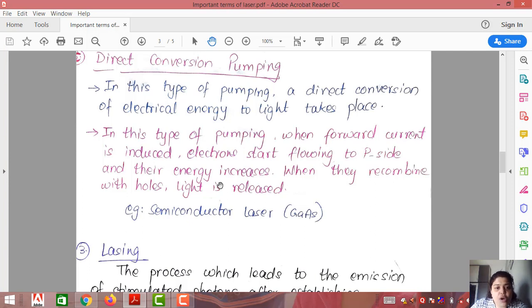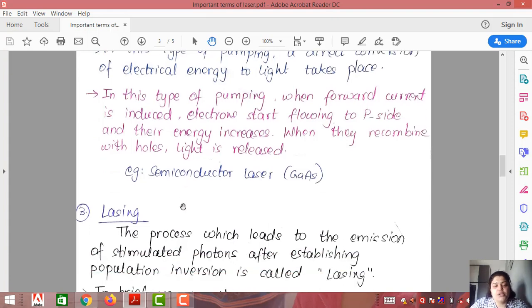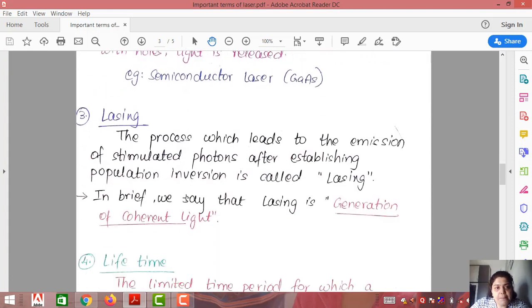This recombination releases energy because energy is not destroyed. So whenever there is a recombination between electron and hole, light is released. So you can say that the current which was given was directly converted into light. An example of this type of pumping is the semiconductor laser. A common laser which uses semiconductors is GaAs, which stands for gallium arsenide laser. So this was all about the second term, pumping.